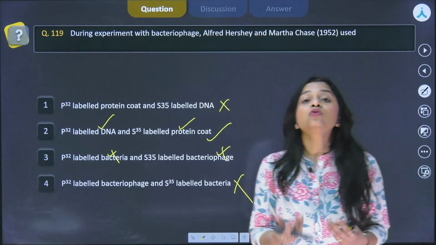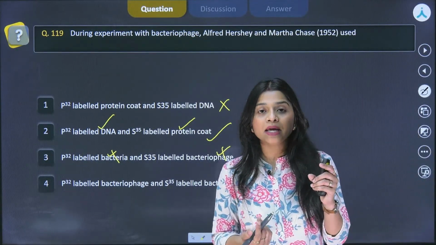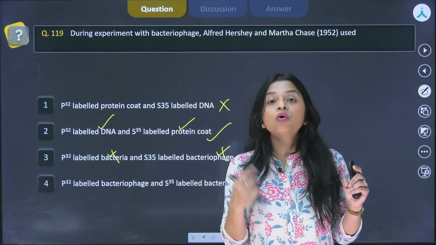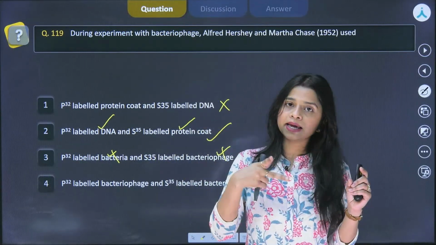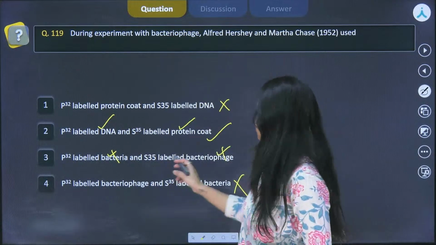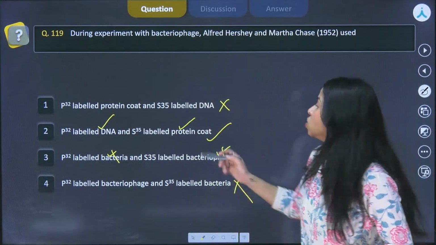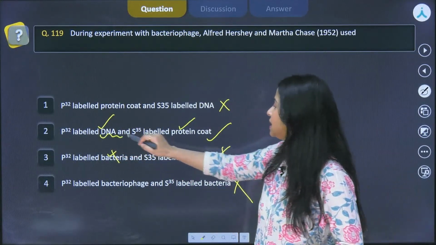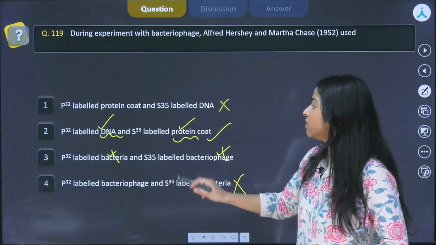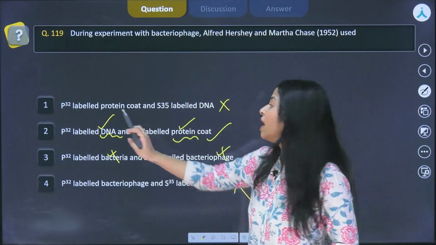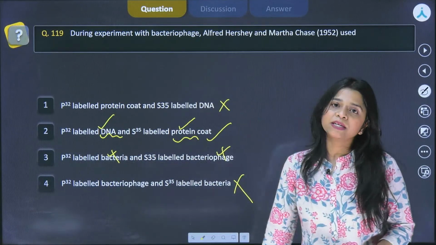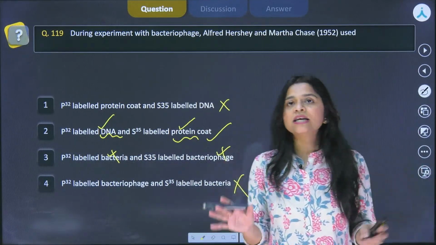While we are talking about the labeling, we are simply labeling the ones that we have to detect. What we have to detect? Protein or DNA, so we have to label them. So these are anyway wrong, right? So the correct one is, we had to see DNA and protein. They were labeled with radioactive sulfur and radioactive phosphorus respectively. Okay, I hope this much is clear with everyone.